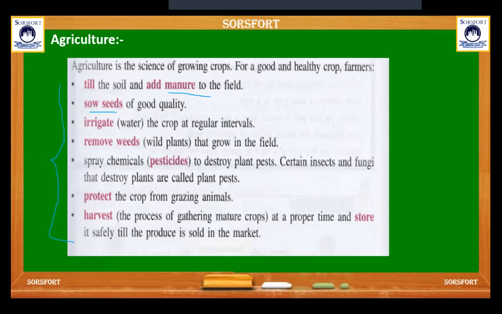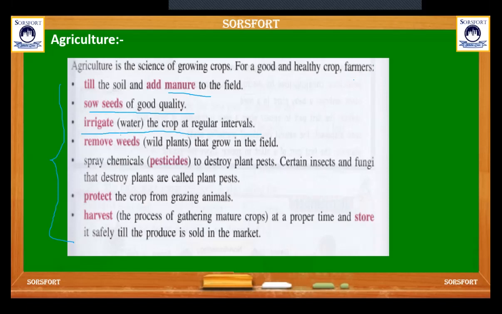Sow seeds of good quality. Irrigate the crop at regular intervals, which means give water at regular intervals. Remove weeds, which means wild plants that grow in the field. Wild plants are plants you do not need in your crop.